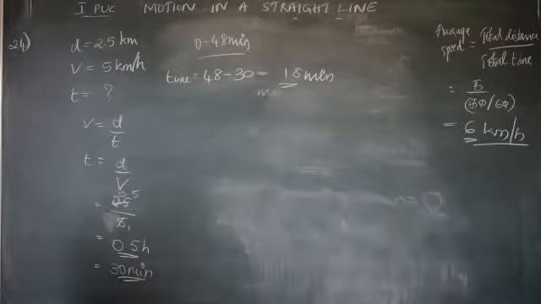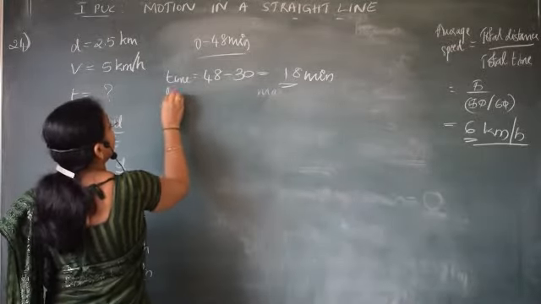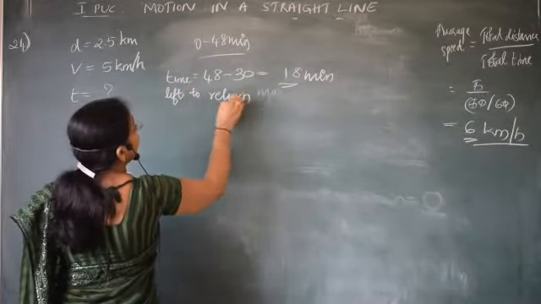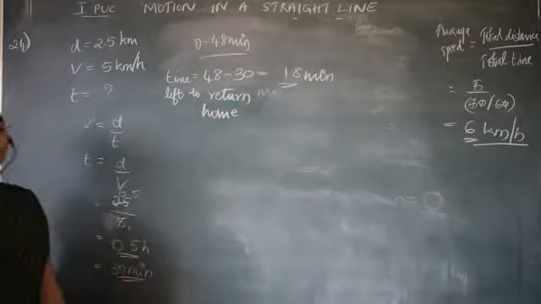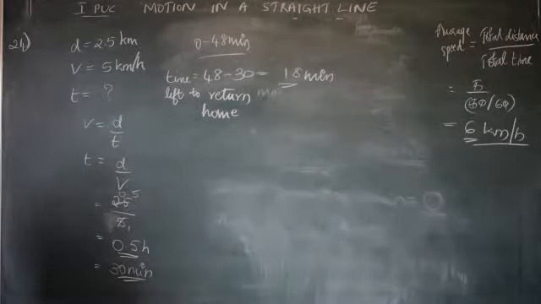So therefore, now the time left out is the time left to return home, correct?